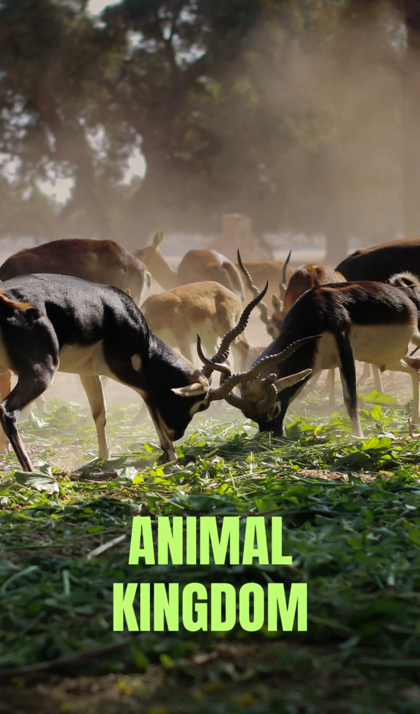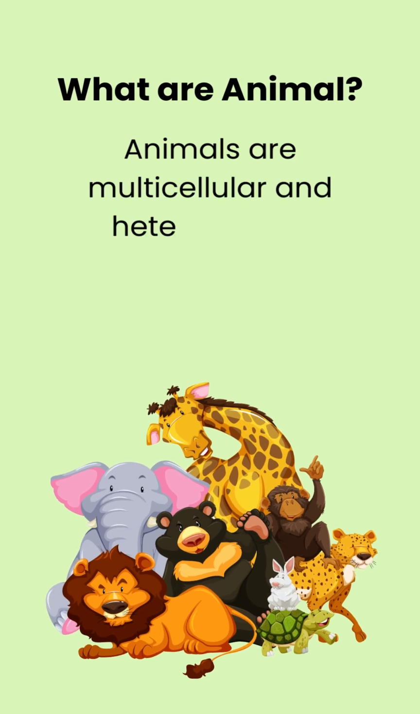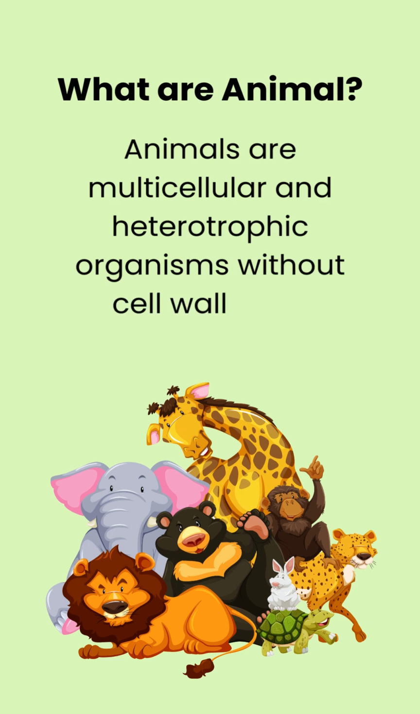Class 11 Biology, Chapter: Animal Kingdom. Let's start by understanding what animals are. Animals are multicellular and heterotrophic organisms without cell walls and chlorophyll.